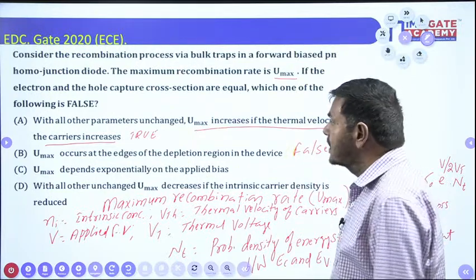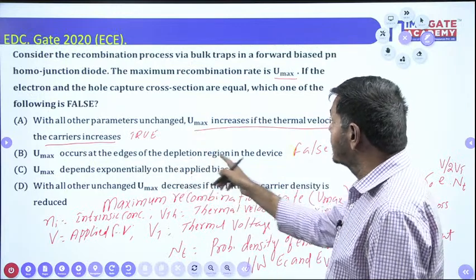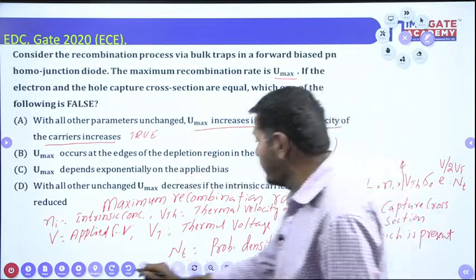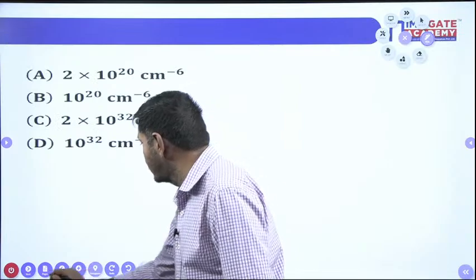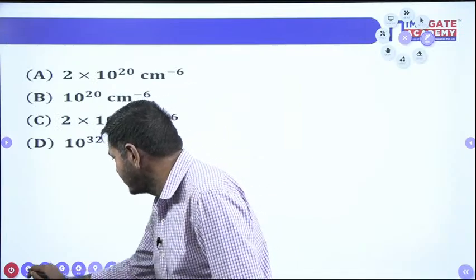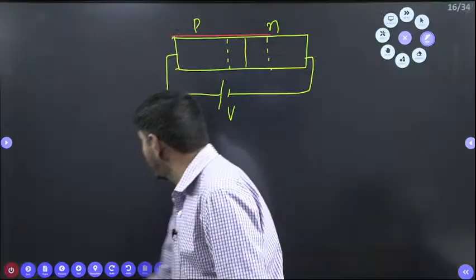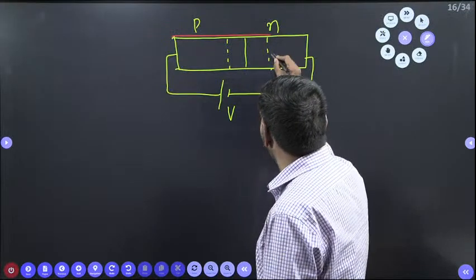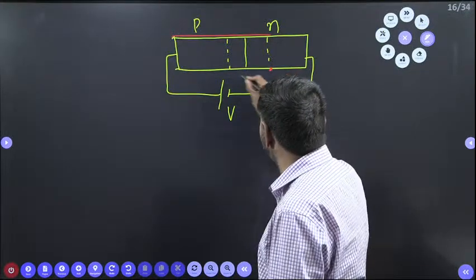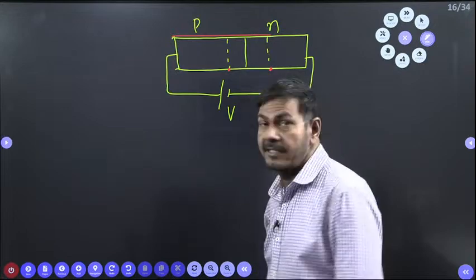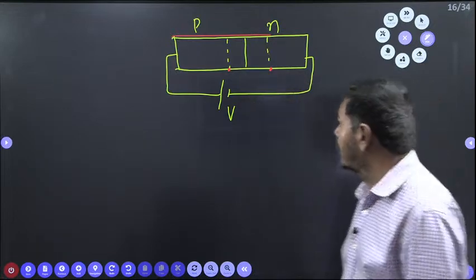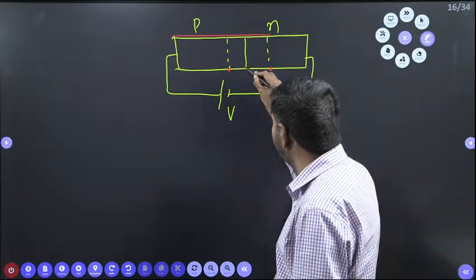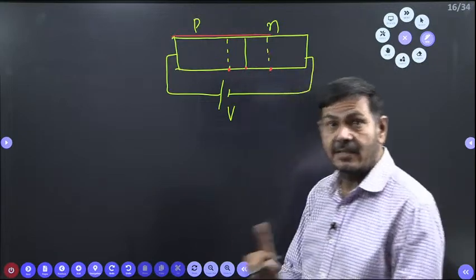Why is it false? The statement says Umax occurs at the edge of the depletion region. Edge of the depletion layer means you can see it like this. Understand now? This is the edge of the depletion layer, not the center. Exactly, it occurs at the center of the depletion layer only. At the center only is it possible.